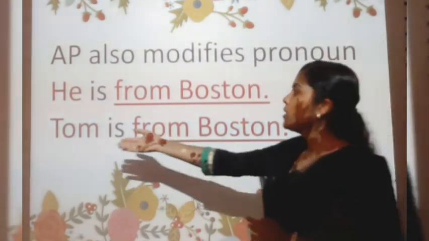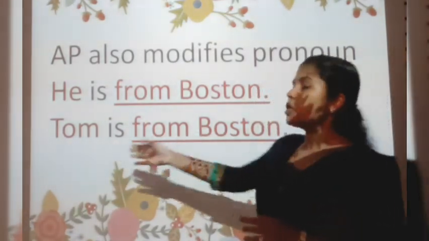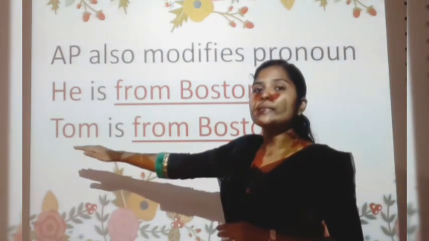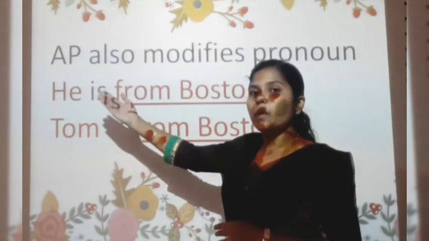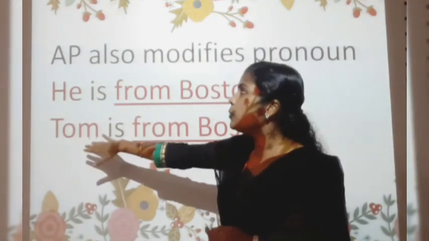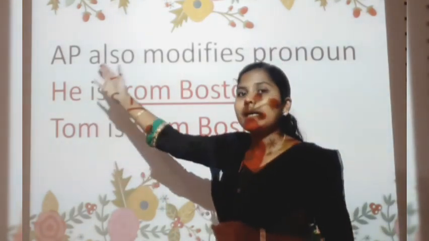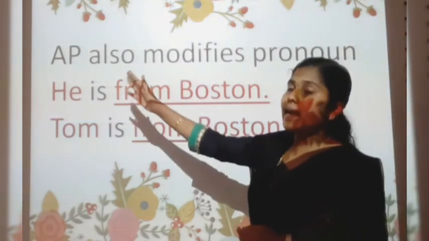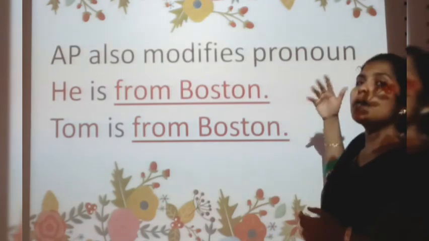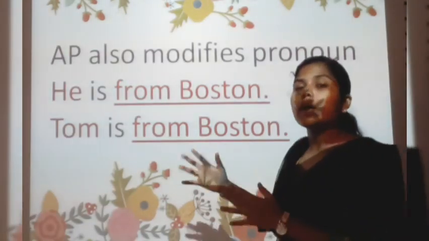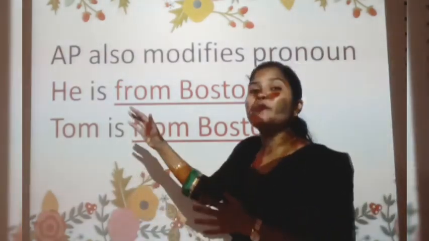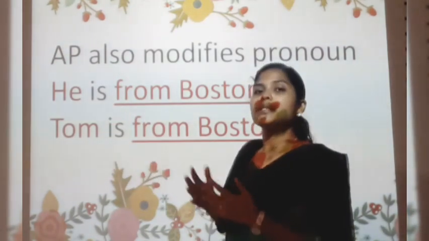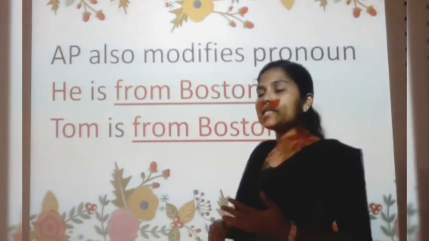Tom is the name of a person, so it is called a noun. What is the pronoun? Instead of Tom, we can use he. He is from Boston. An adjective phrase modifies pronouns also. There is no compulsion for us to use it only for nouns. We can also use it for pronouns too. Can you understand?